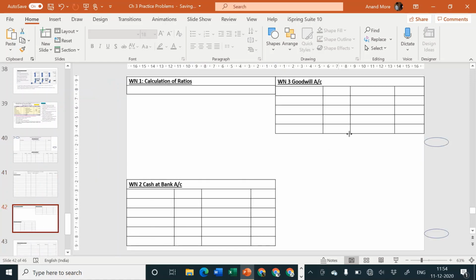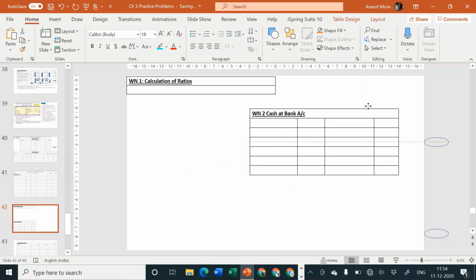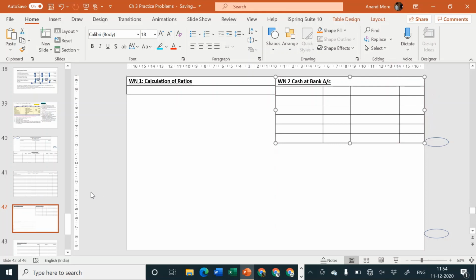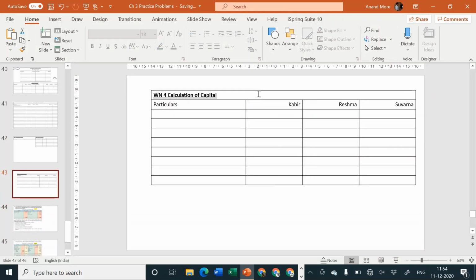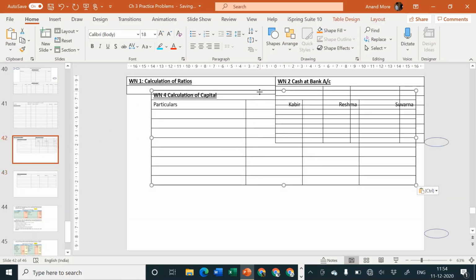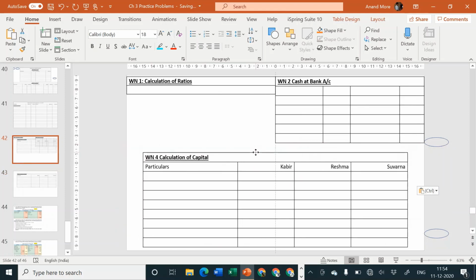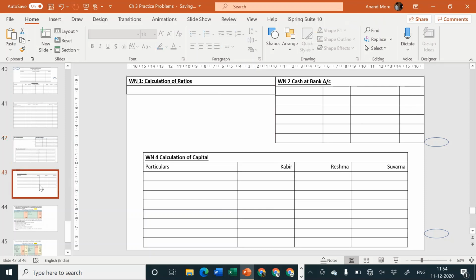working note number 2 cash or bank account. Working note number 3 goodwill is not required because there is an existing goodwill and there is an adjustment for revaluation of goodwill, and the new partner is not bringing his share of goodwill in cash. Okay, so I will consider working note number 2 here, and the adjustment of loan account and calculation of capital I will transfer here. So it will require a lesser number of slides and the answer will be easy for you to understand in a single slide. I will not have to dance between too many different things. I'll remove this slide.